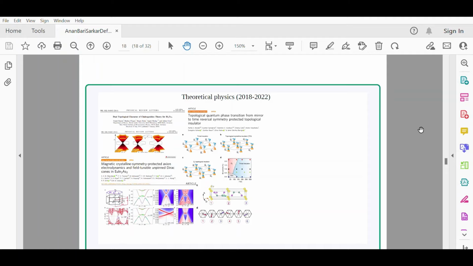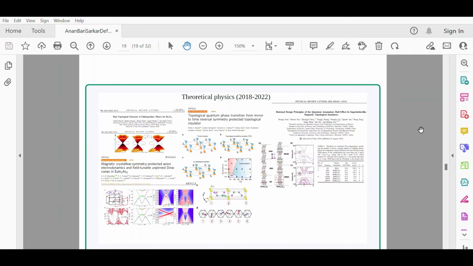Now combining all these things at a go, and bringing in the concept of quantum anomalous Hall, designing these systems, the concept of heterostructure, and the concept of hybridization effect. So I'd like to say another parameter is called the hybridization effect.